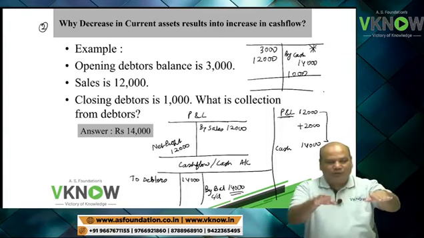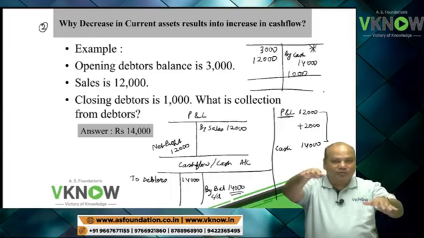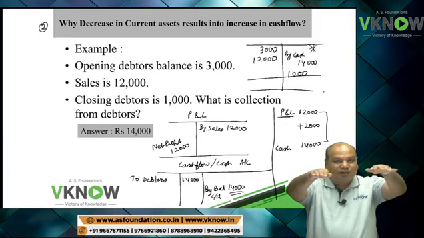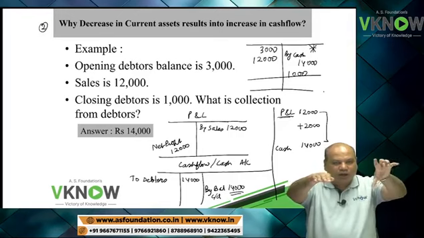So again, look at this way of explanation. This is my profit figure, and this is my cash. Profit has to reach the cash balance. Profit will have to rise. So if I have to make profit equal to cash balance, I have to add this gap of 2,000 here.